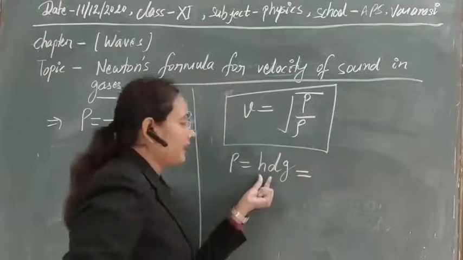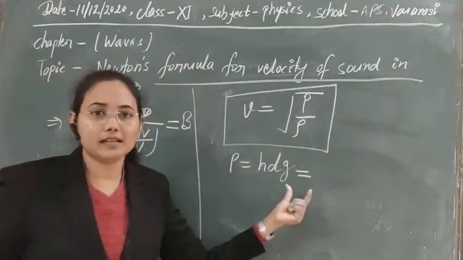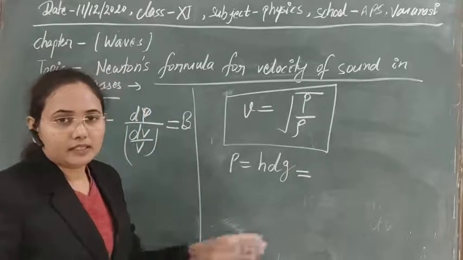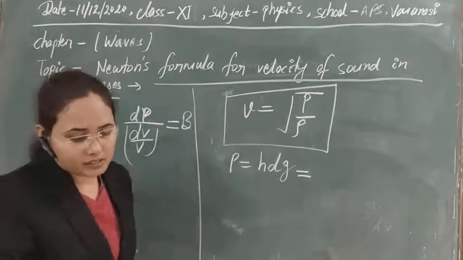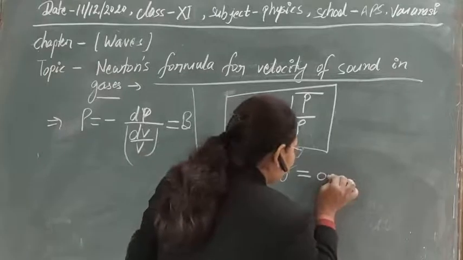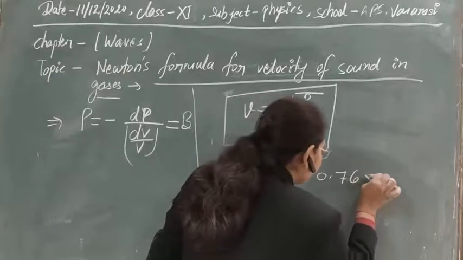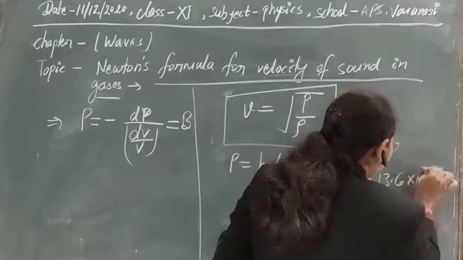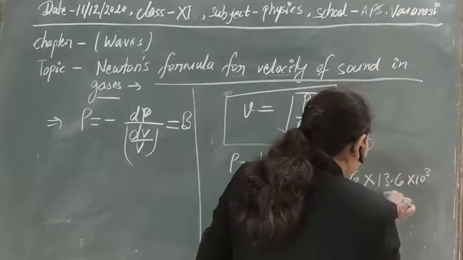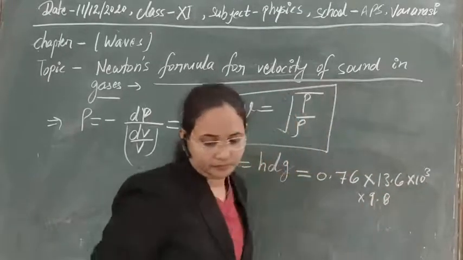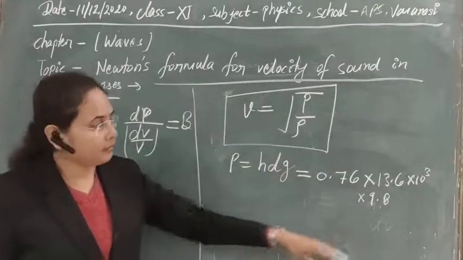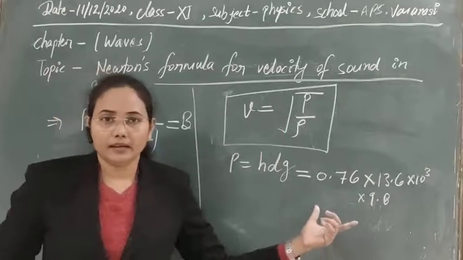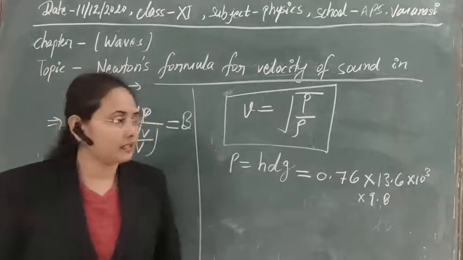The value of h is 76 centimeter of a column of mercury, and if you solve it easily, this will be equal to 76 into 13.6 into 10 to the power 3 into 9.8. With the help of this we can calculate the pressure of air at normal temperature and pressure.